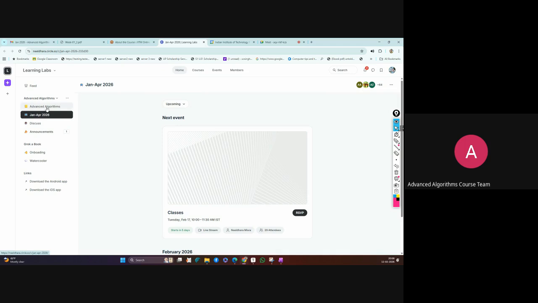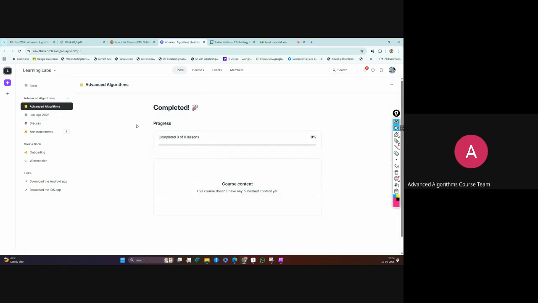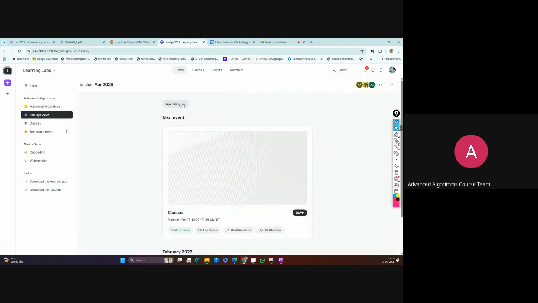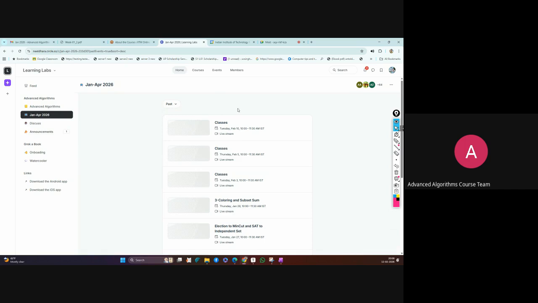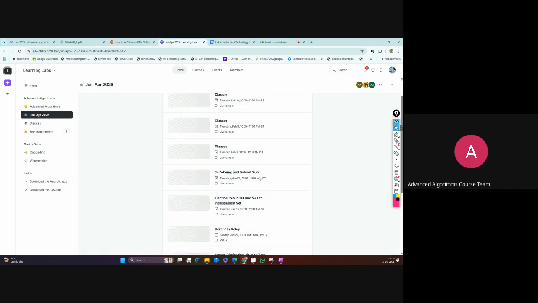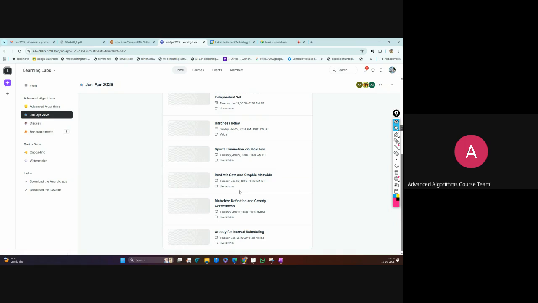Here you can see advanced algorithms. This course is running, Jan to April. Whatever classes are done, you can see by just clicking on Jan to April 2026 and past. Some topics are already matched with your syllabus. Like matroid, we have in week 1 the content definition and greedy correctness, and greedy for interval scheduling. Some of these lectures match with your syllabus content.